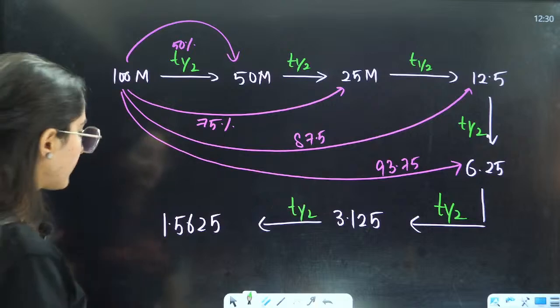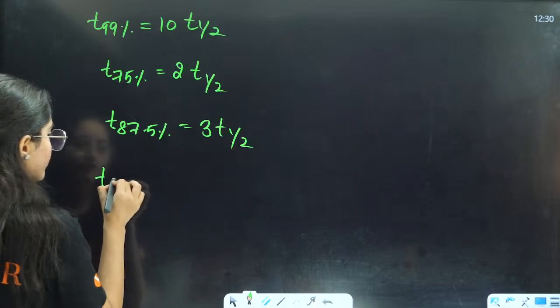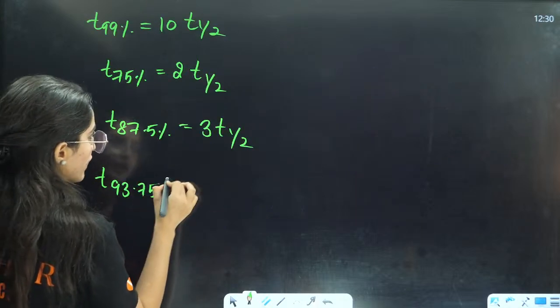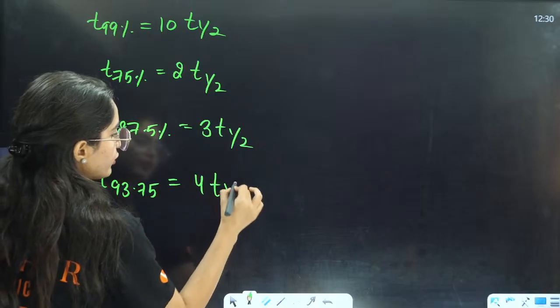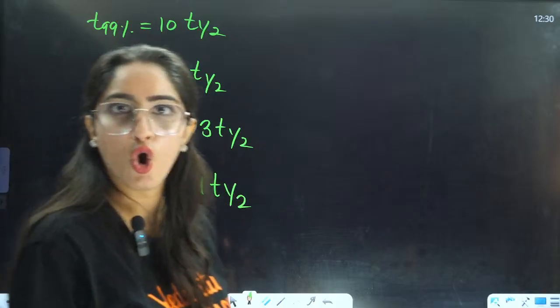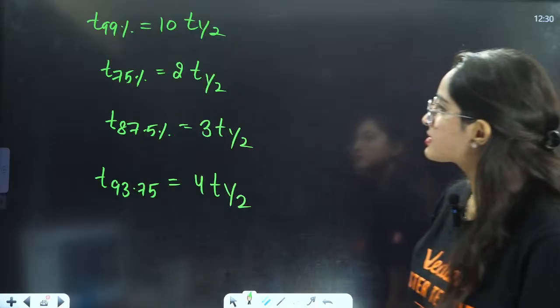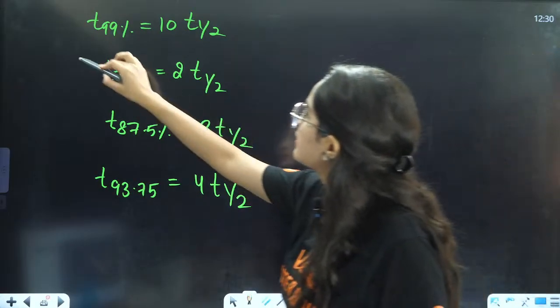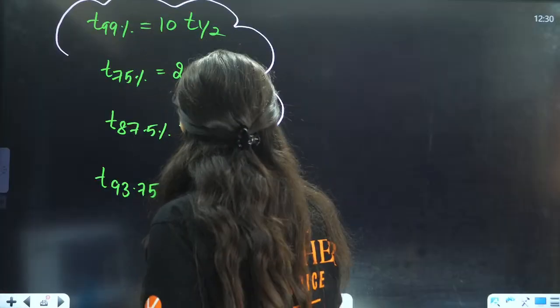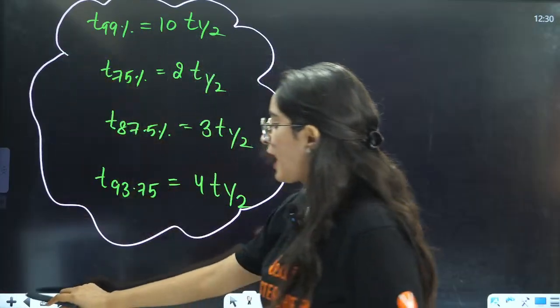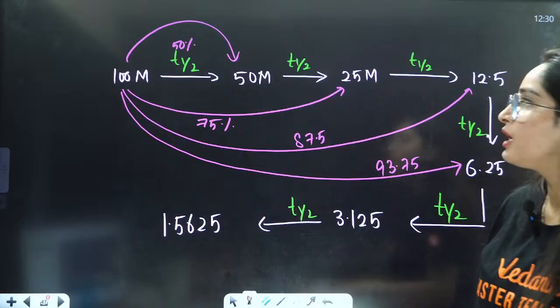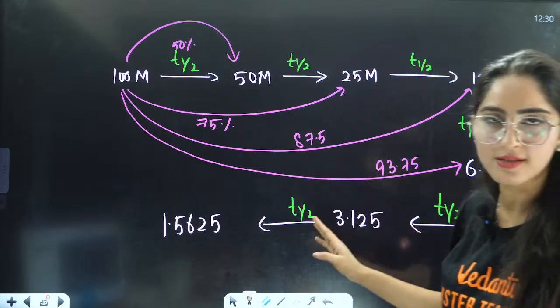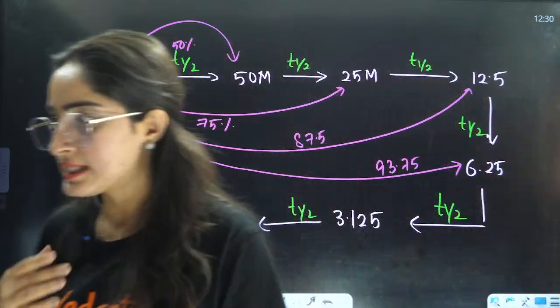T of 93.75. T of 93.75 is equal to 4 into T half. Right? Okay, students, understood this or not? Yes, everybody? I hope so. I don't want you to cram this. If you want to cram this, you can. But otherwise, you can use just this thing and you can use your formula. Right? Okay?